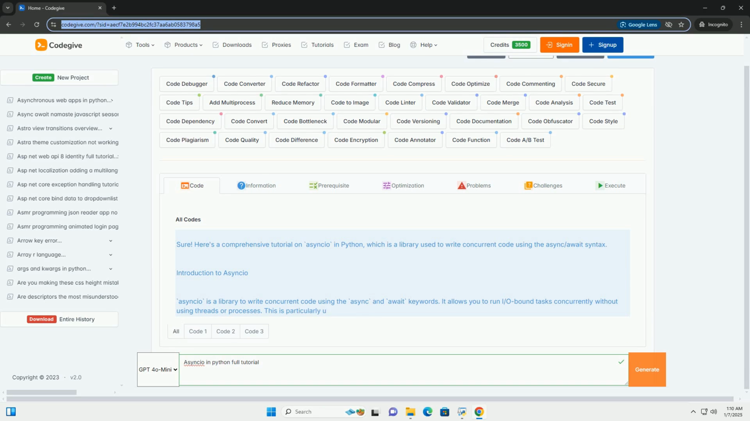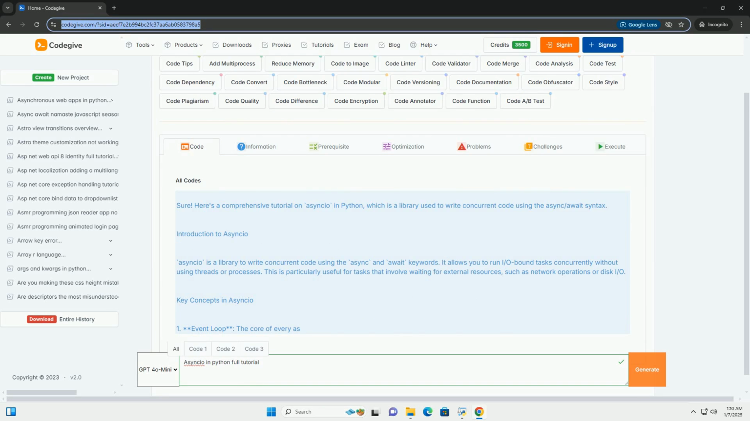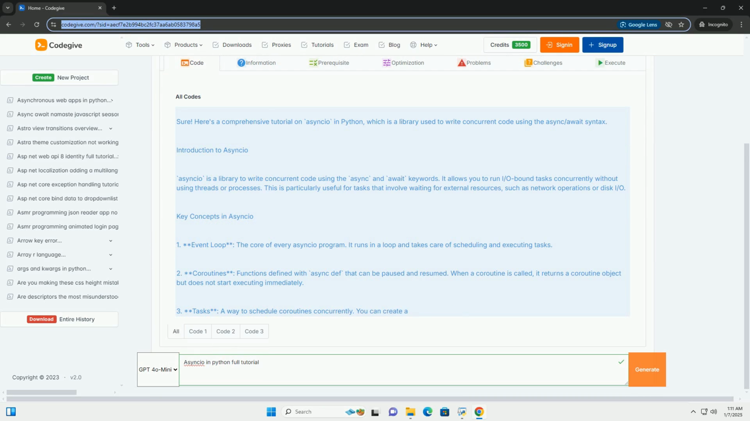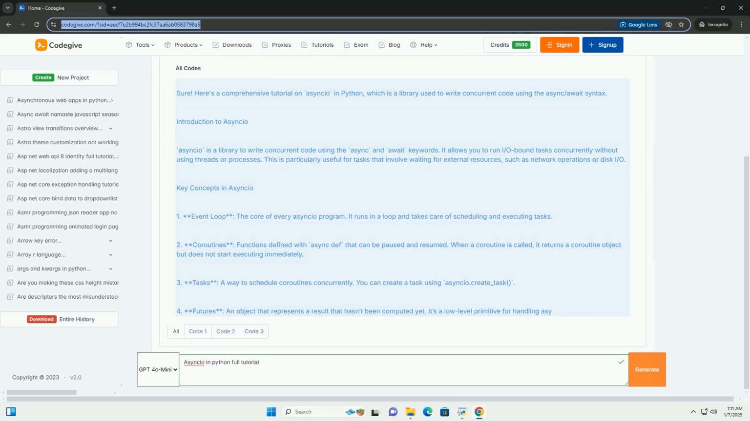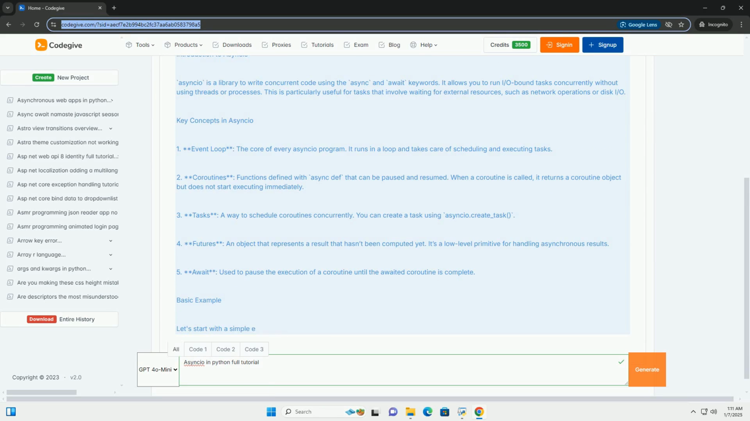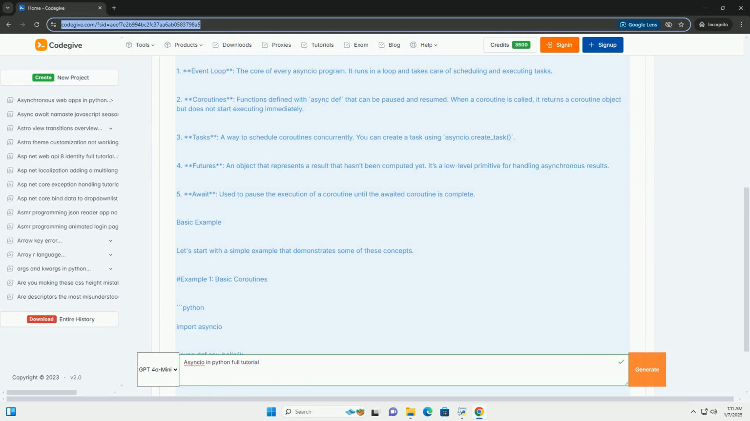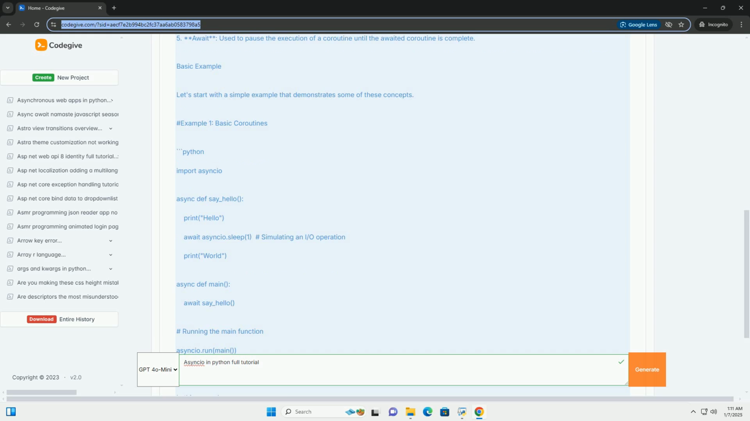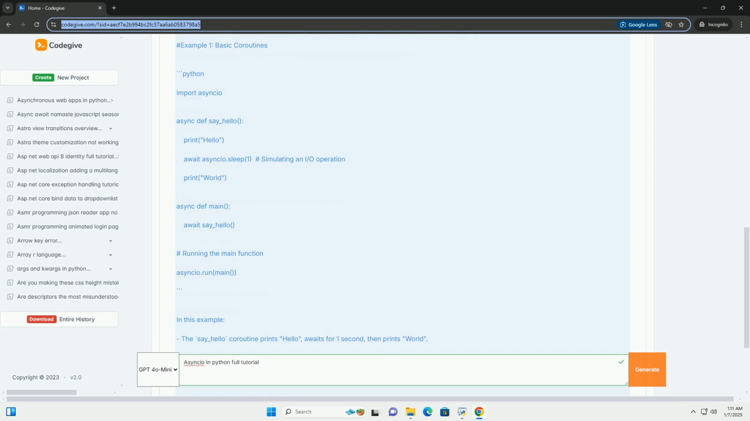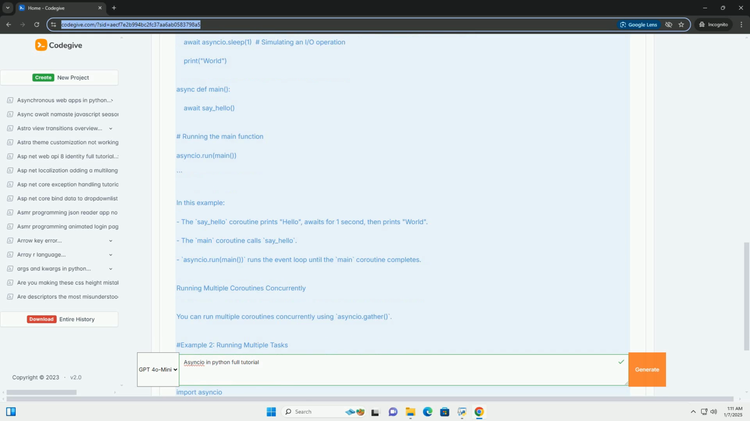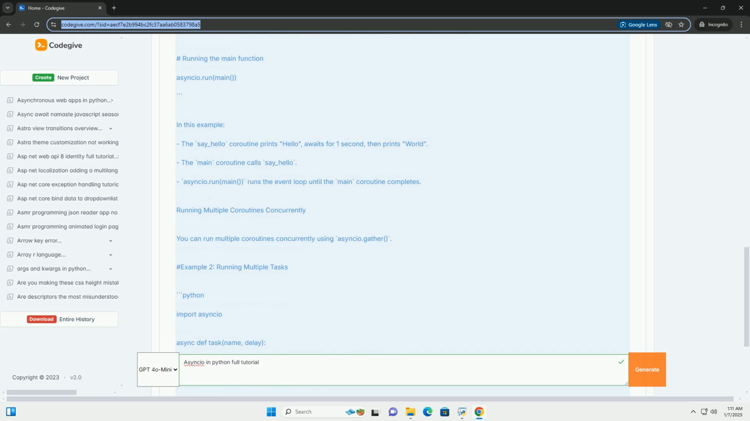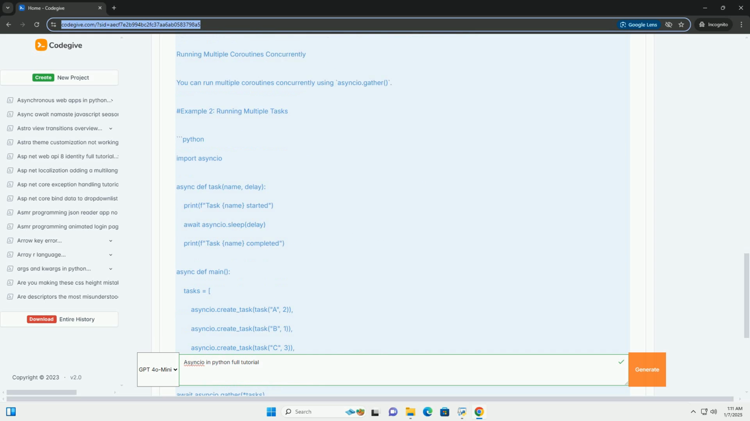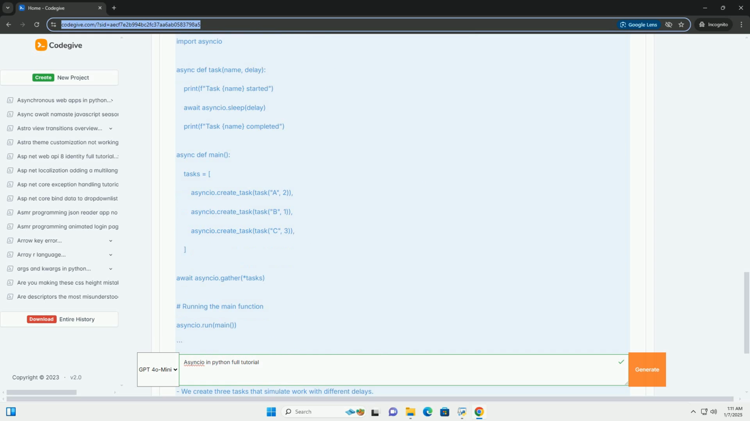Sure. Here's a comprehensive tutorial on Asyncio in Python, which is a library used to write concurrent code using the async/await syntax. Introduction to Asyncio. Asyncio is a library to write concurrent code using the async and await keywords. It allows you to run I/O bound tasks concurrently without using threads or processes. This is particularly useful for tasks that involve waiting for external resources, such as network operations or disk I/O.